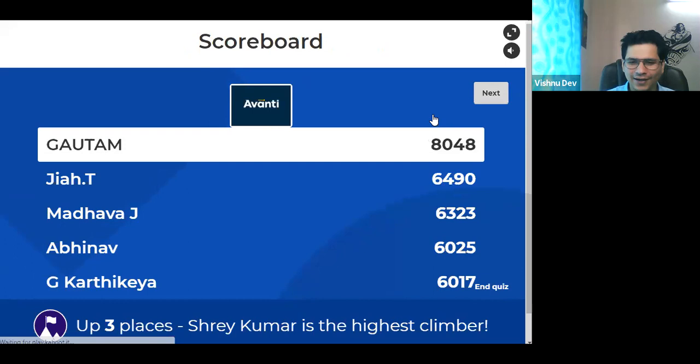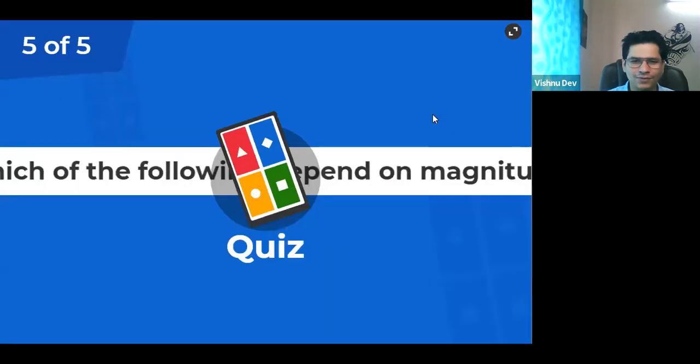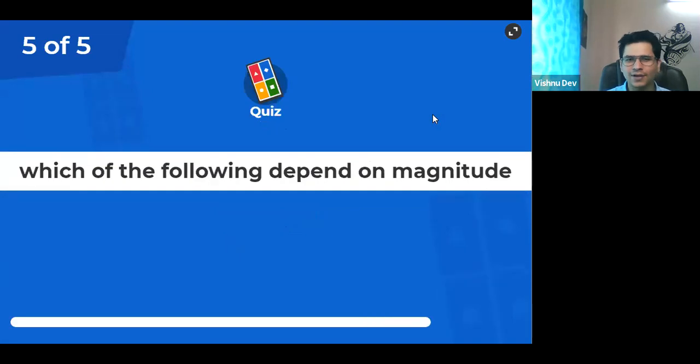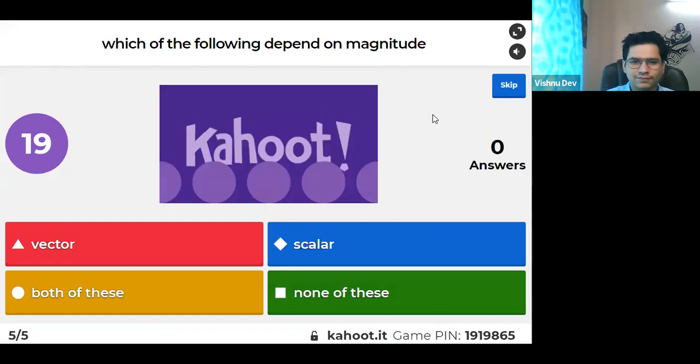Last question. Last question of this Kahoot. Which of the following depends on magnitude? Tell me. Now, this is a concept that we will study, right? We haven't studied this. So we will study this concept. But let us see who can make better tukka, right? We will study this concept.